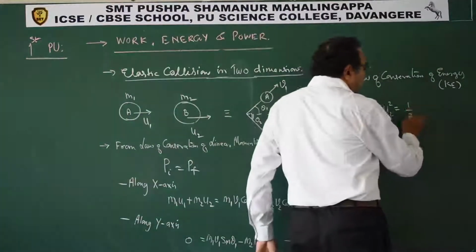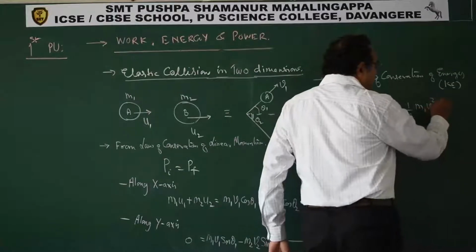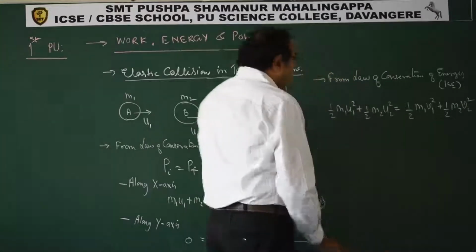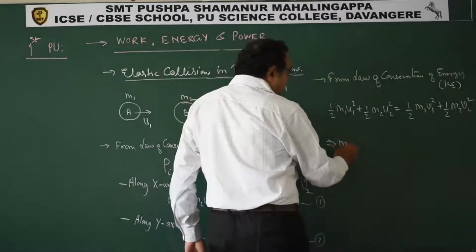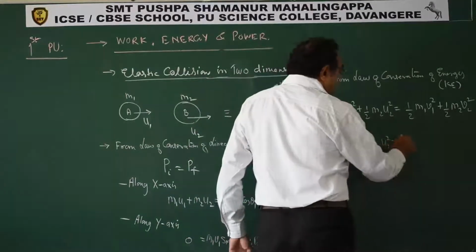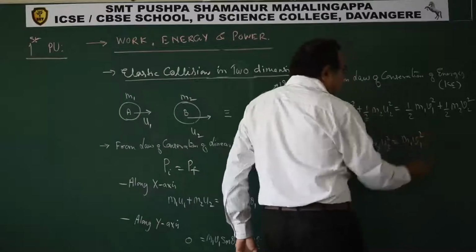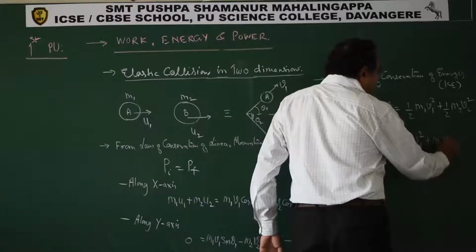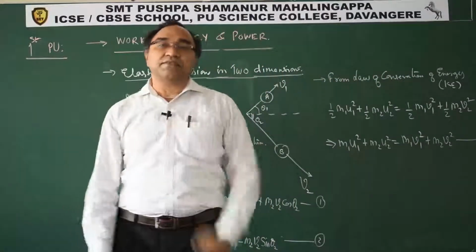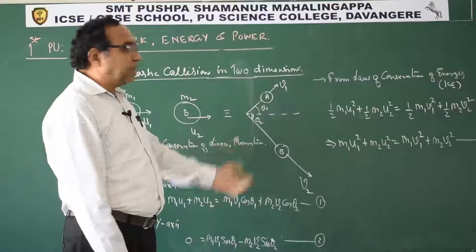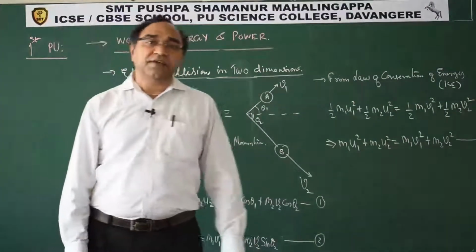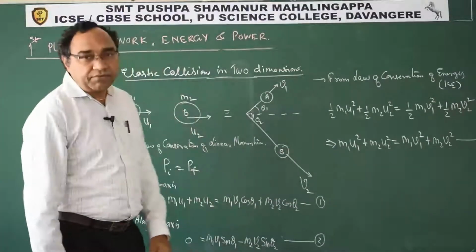So this will give us half m1 v1 square plus half m2 v2 square. So from this we can write m1 u1 square plus m2 u2 square is m1 v1 square plus m2 v2 square. See, we have 3 equations, and how many variables are there? 2 variables, more than enough. Take up any 2 equations, solve them simultaneously and get the value of variables v1 and v2.